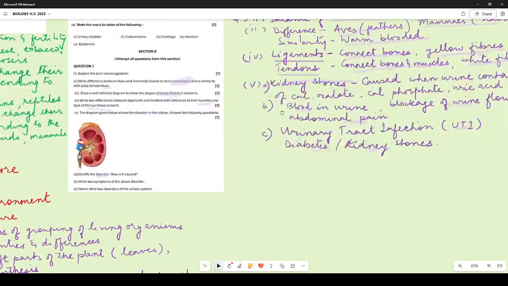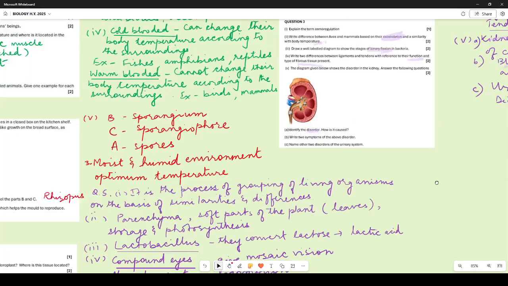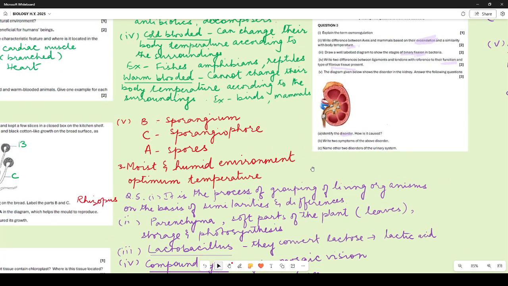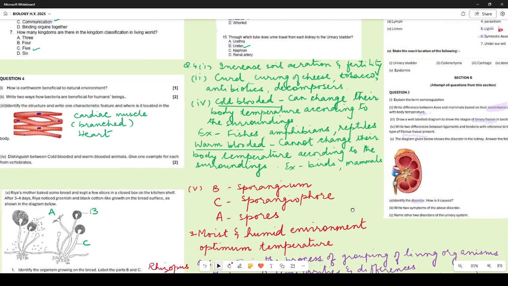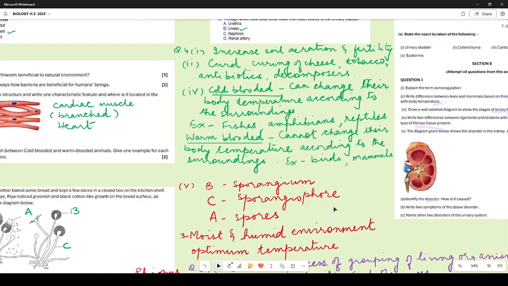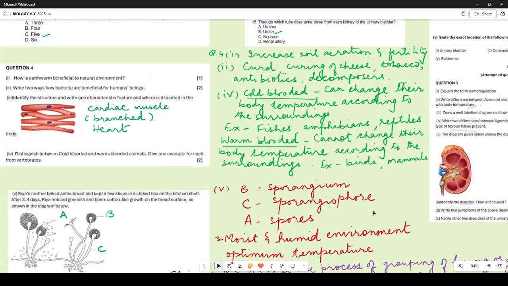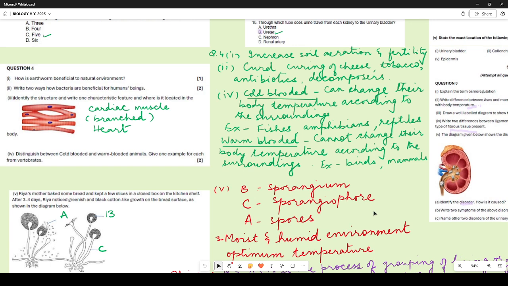Alright, let us move on to the next question over here. And question number 4. Let us come to question number 4. So, how is earthworm beneficial to environment? When we are talking about earthworm, it increases the soil aeration and it increases the soil fertility.